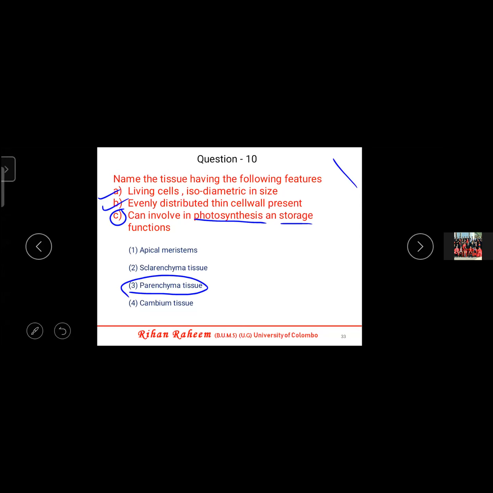Hope you understood. Now students, you all know where your mistakes are. Some students study 100%, but in the paper they can't answer because they can't correlate. They have studied the theory only, they have not analyzed it. Compare parenchyma with collenchyma. Compare collenchyma with sclerenchyma. Compare simple permanent tissue with complex permanent tissue. Compare meristematic with permanent.